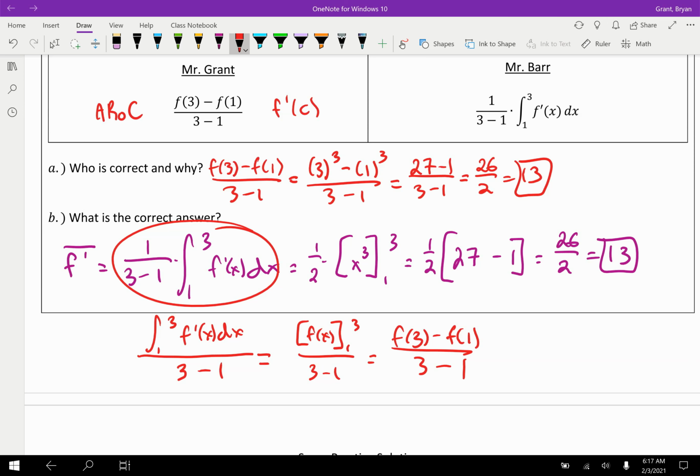So this gets a little bit tricky in that there are two different ways that you can set up to find the average value. The more typical way is this way, and it's going to find the average value of f prime. But don't forget that the mean value theorem is also finding the average value for f prime, just in a different format. So a little tricky, but you'll get to keep practicing. You'll be just fine with this.